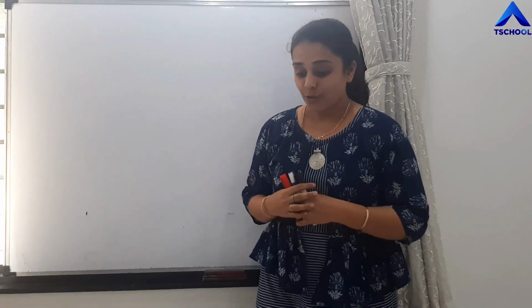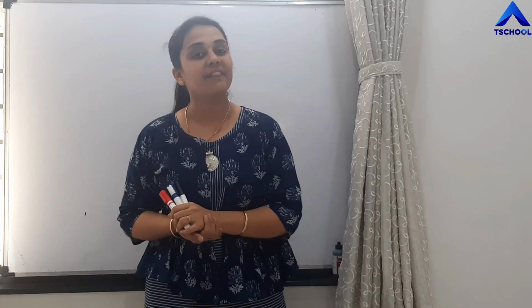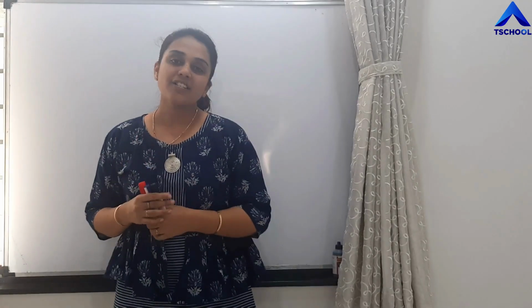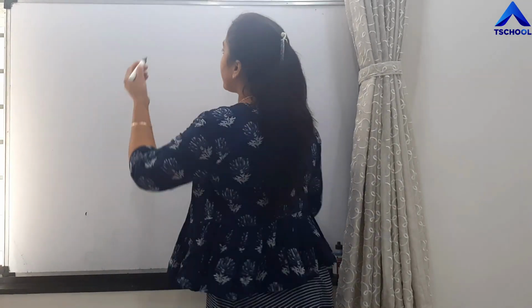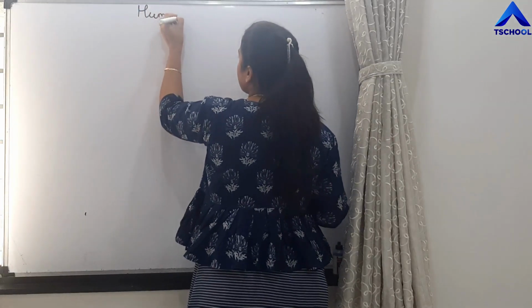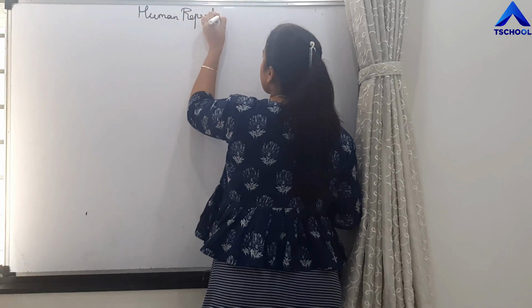Students, we have completed the second chapter of the reproduction unit, that is sexual reproduction in the flowering plants. Today we are going to start with the third chapter of the reproduction unit, that is human reproduction.